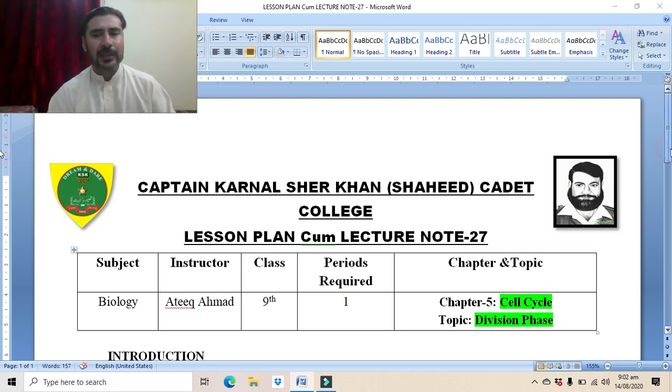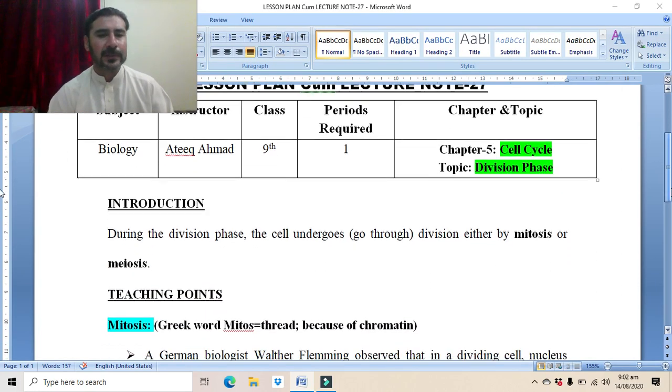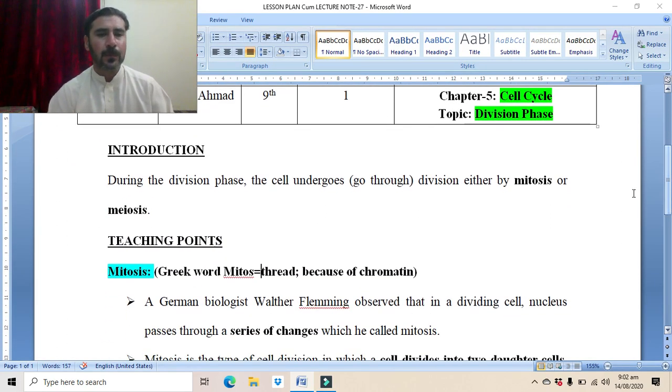Today we will study the division phase, the second major phase of the cell cycle. During the division phase, the cell goes through division either by mitosis or meiosis. In the division phase, the actual division of the cell will occur.